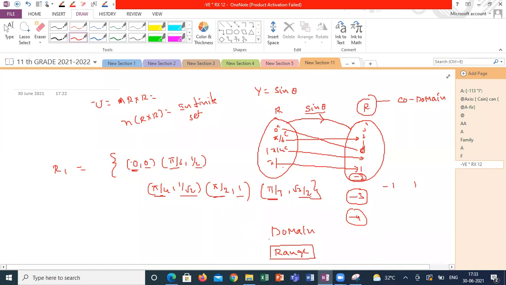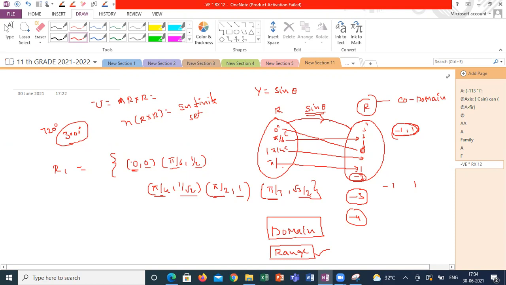Domain contains all the input values of the first set. You can substitute any real number, even 720 degrees or 3000 degrees, in sine theta, but the output is restricted to -1 to 1. If you are collecting only the output values, that is called the range of this relation. But codomain is when you map all the second elements of the Cartesian product.